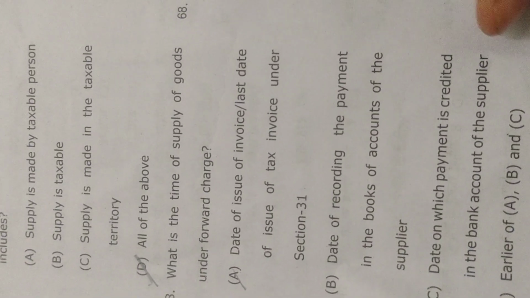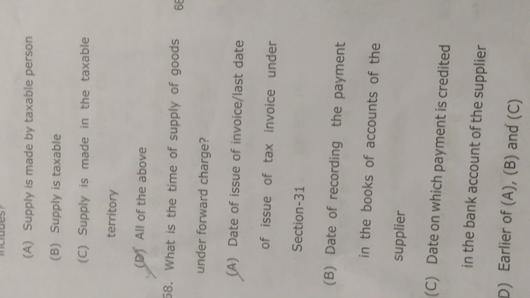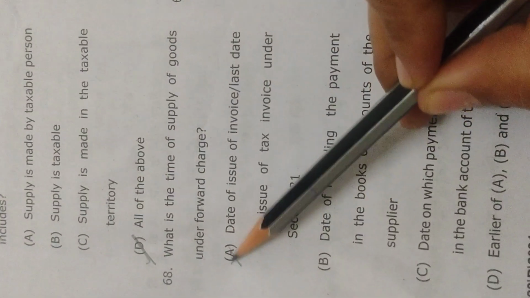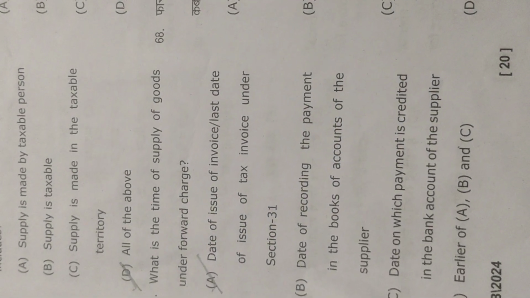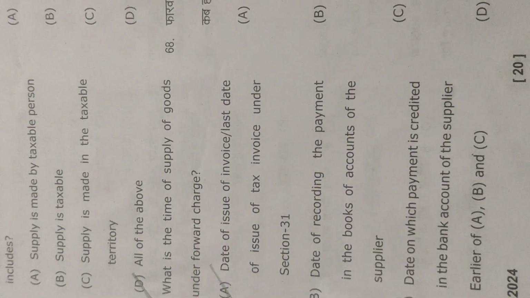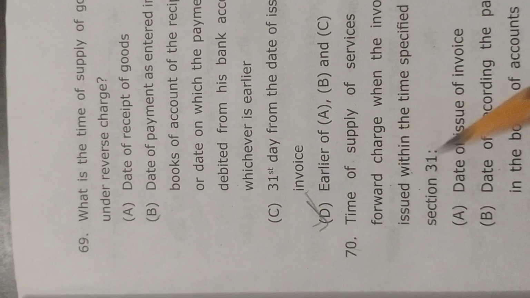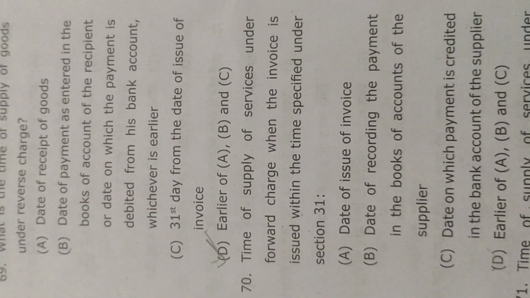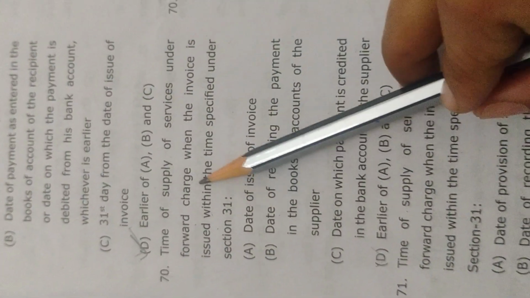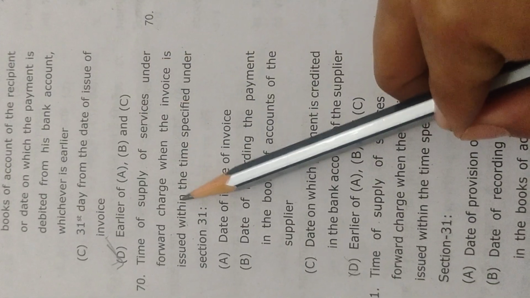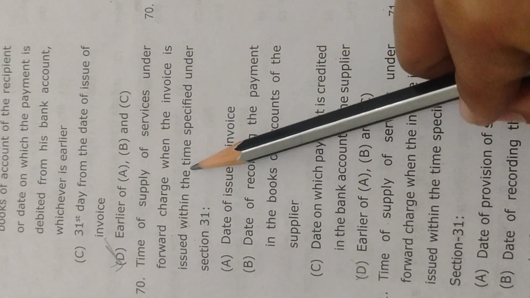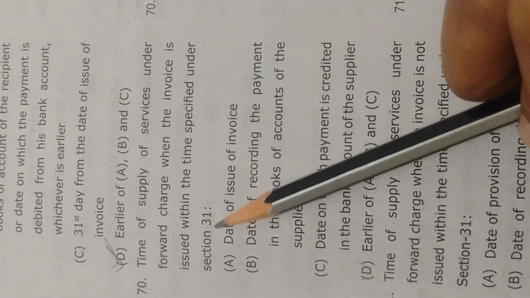All of the above. What is the time of supply of goods under forward charge? First date of issue of invoice, last date of issue of tax invoice under section 31. What is the time of supply of goods under reverse charge? Earlier of A, B or C. Okay. Time of supply of goods under forward charge when the invoice is issued within the time specified under section